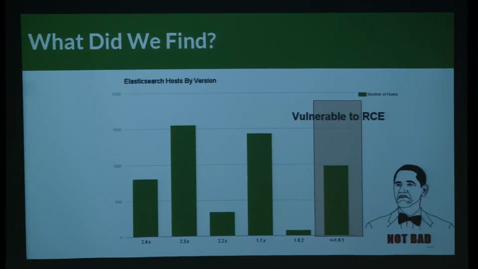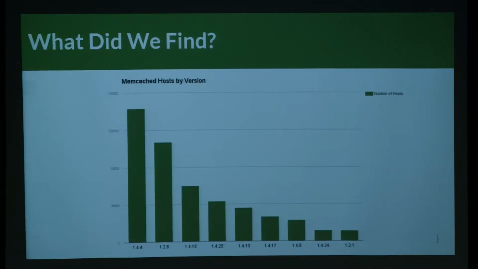And finally, let's look at Memcached. This is kind of fun. Before we talk about how many are vulnerable, because I'm sure you can guess, let's look at what the landscape looks like now. These are the years, you don't have to even know the version numbers, these are the years that they came out. And so you'll see the top 2 came out in 2009, 7 years ago. People haven't really needed to upgrade them because in the past there's never really been an urgent need to do that. Sure, there's performance improvements, there's functionality, but who cares about that?